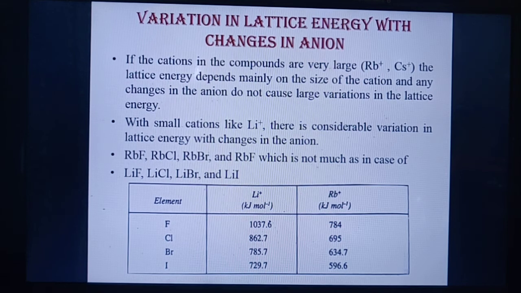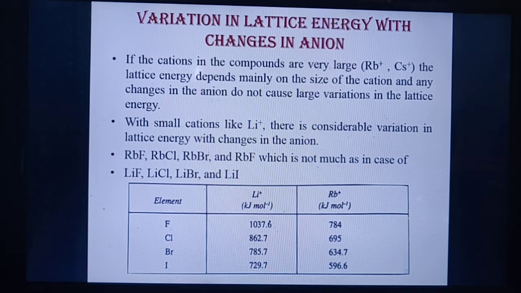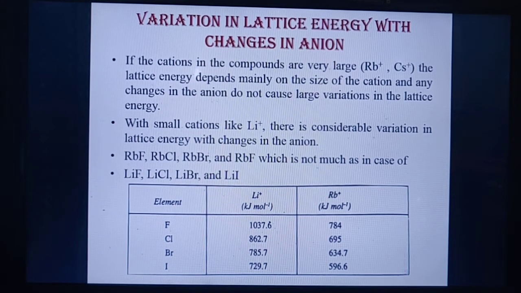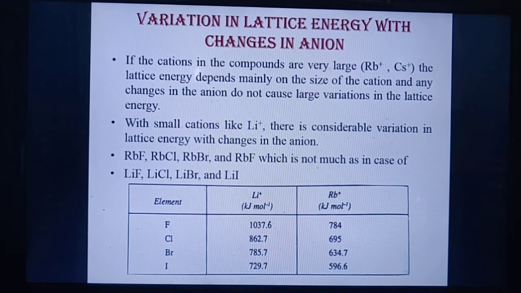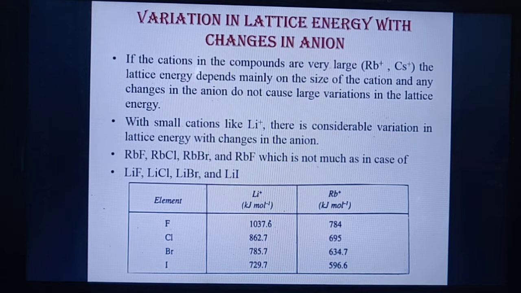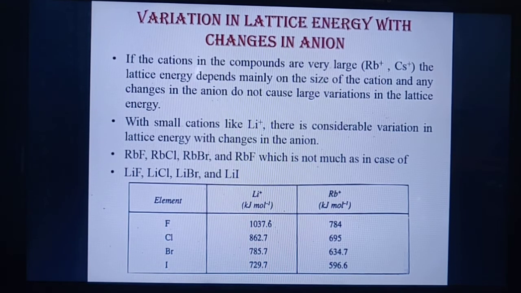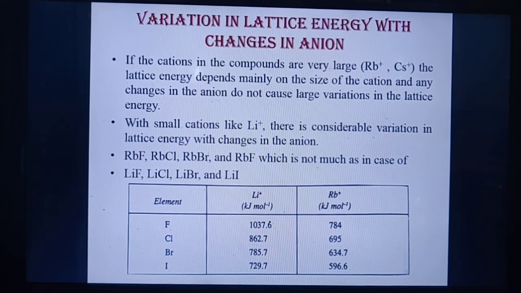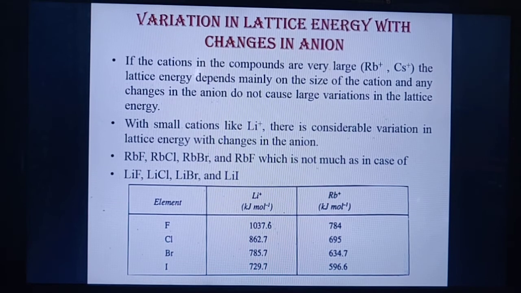Now see in this table, the values of lattice energy depict the variation. If you are taking Rb+ with fluoride, chloride, bromide, and iodide, there is no large variation in this case. For example, rubidium fluoride has a lattice energy of 784 kilojoules per mole, whereas rubidium chloride is 695, rubidium bromide is 634, and rubidium iodide is 596. So there is not a large variation in the lattice energy.